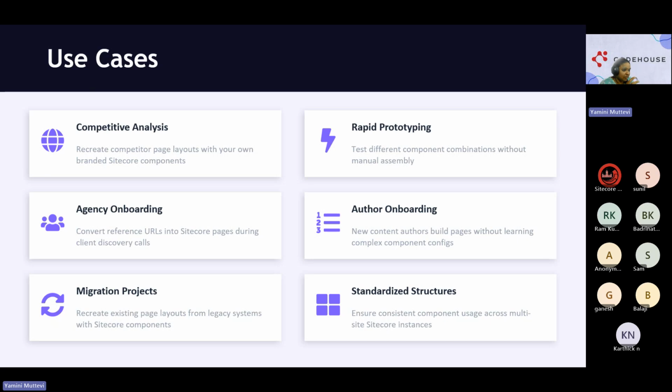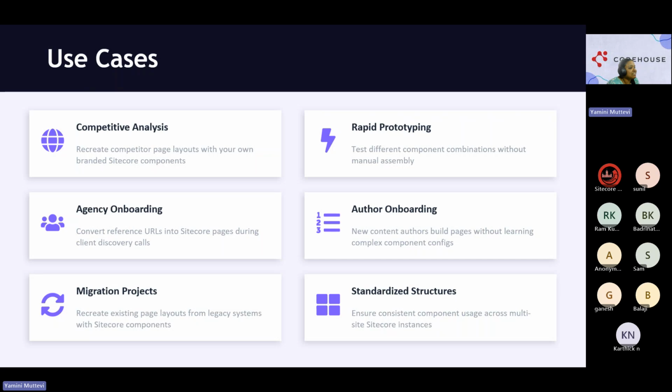Now, authoring onboarding, this is very simple. Suppose a new author comes into the content authoring team. They try to understand our Sitecore component libraries inside the context, like, okay, this is the component that I match. Suppose there are two things, promo text and promo image. They mean the same, but one has the image on the left or right and the text on the left or right. But the content author or marketer doesn't know this until they explore, which might take a day or two. These things can be managed simply, like they can do it in minutes. They just need to understand what output they want. They are visualizing only the output, and they do not need to work on anything manually.